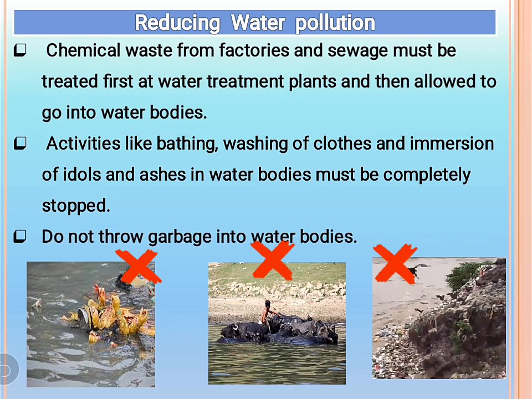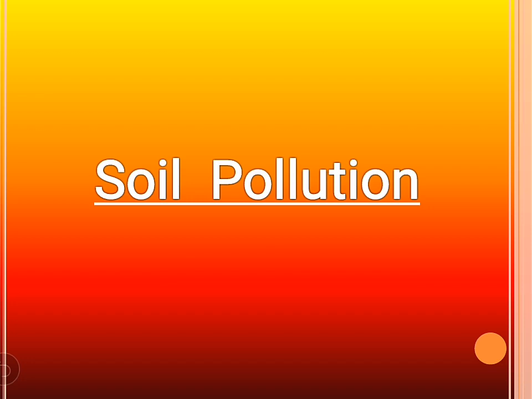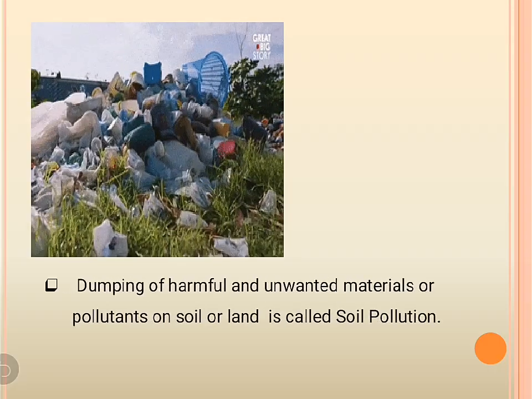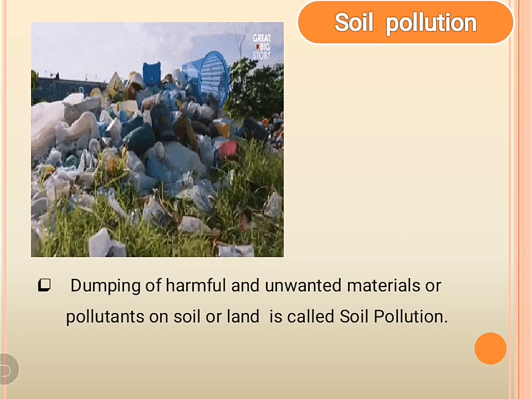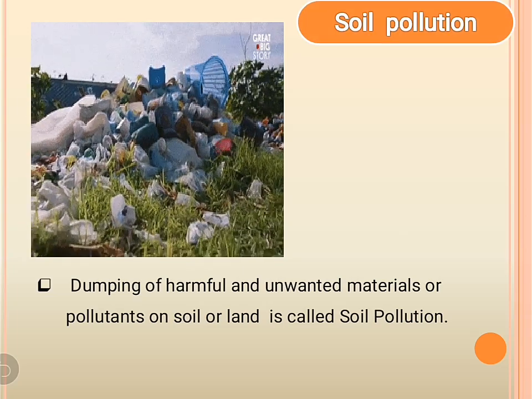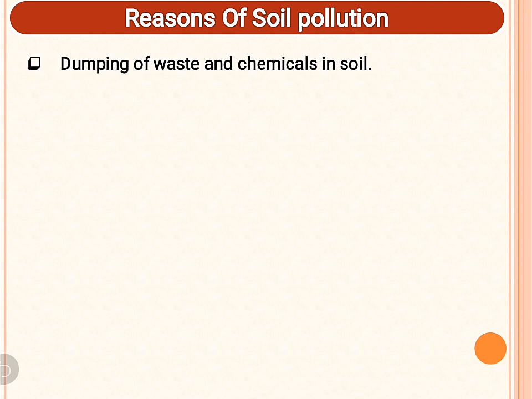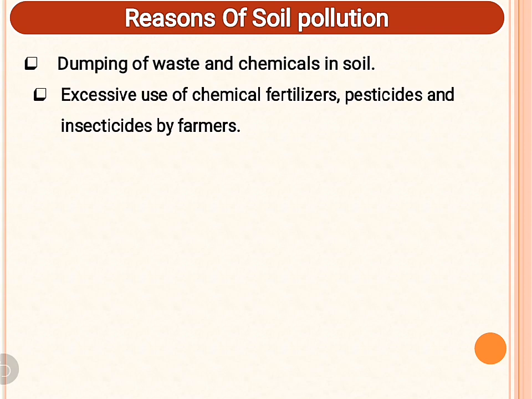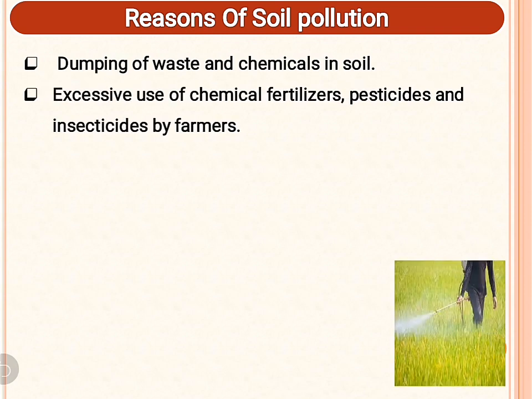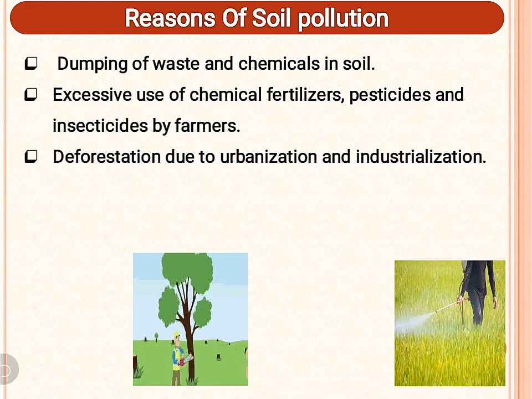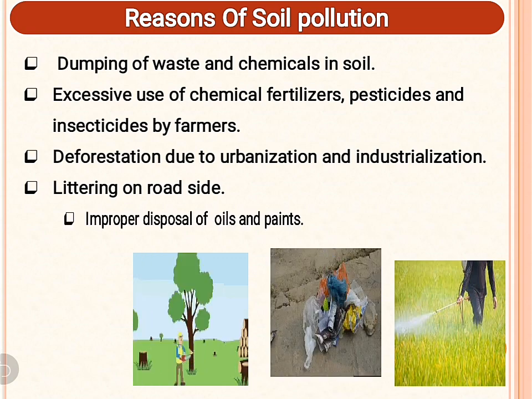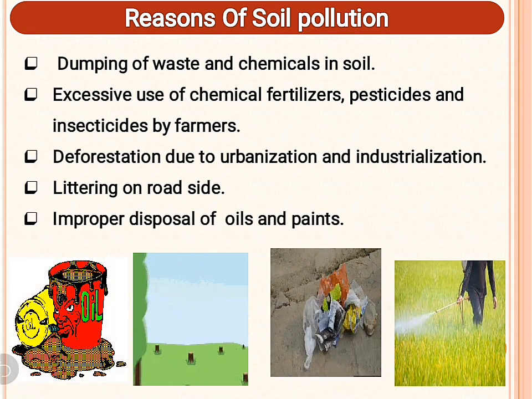Next is soil pollution. Children, when we dump harmful and unwanted materials or pollutants on soil or land, it is called soil pollution. Reasons for soil pollution are dumping of waste and chemicals in soil, excessive use of fertilizers and pesticides, deforestation, littering on roadside, and improper disposal of oils and paints.